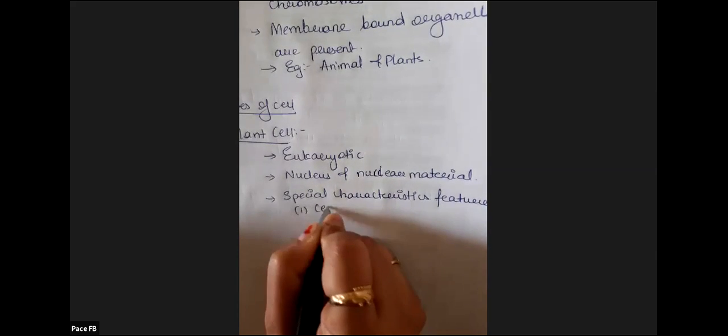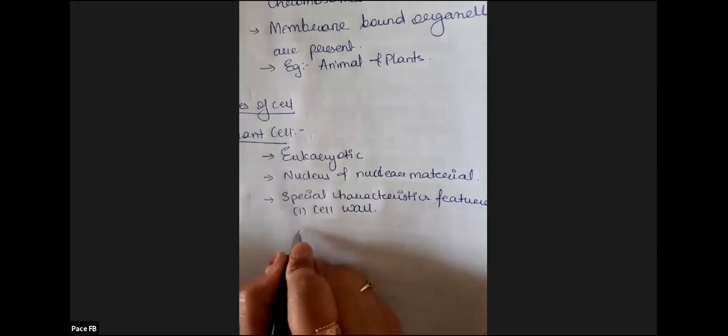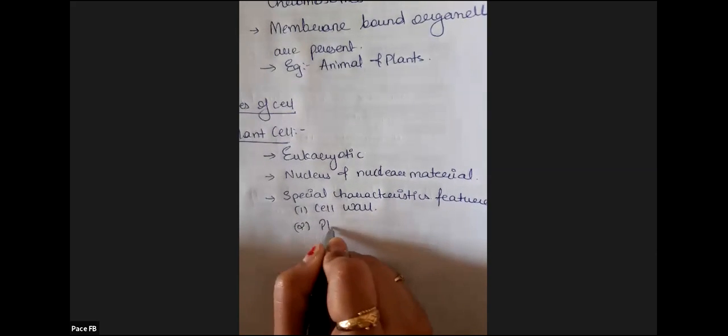First is the cell wall. Cell wall is the characteristic feature of the plant cell, present only in the plant cell. Yes, I will share the notes. And second, plastids. Plastids are also present only in the plant cell. What are these plastids? What is the cell wall? We will discuss in detail in further lectures. Fine.